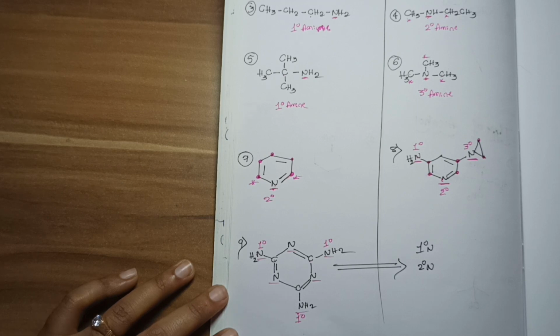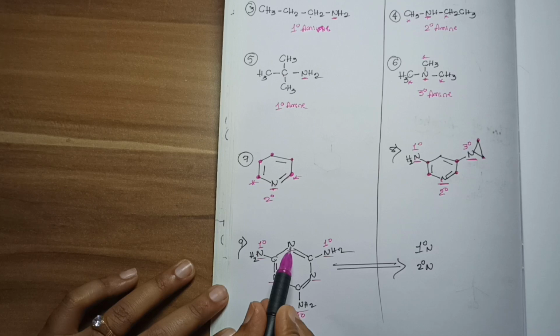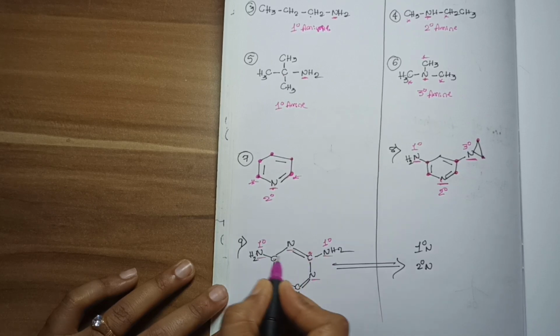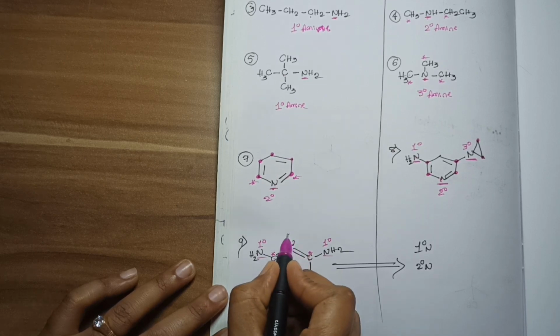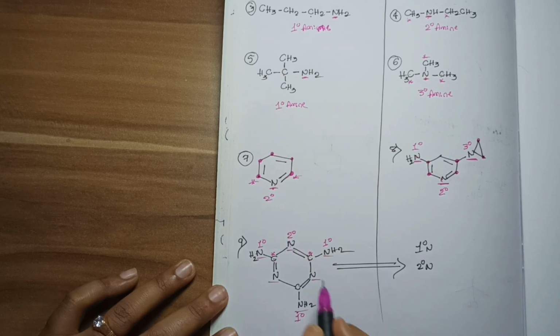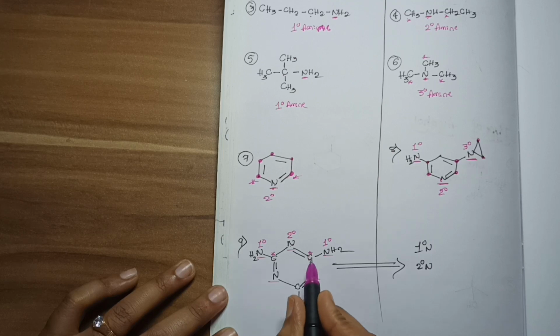Now see here, this nitrogen is directly making a bond with this one and this one. Consider this is a star carbon and this is a star carbon, and this nitrogen is directly making a bond with these 2 carbons. So the nature of this nitrogen is secondary. Now here this nitrogen is again directly making a bond with 2 more carbons, so it is secondary.